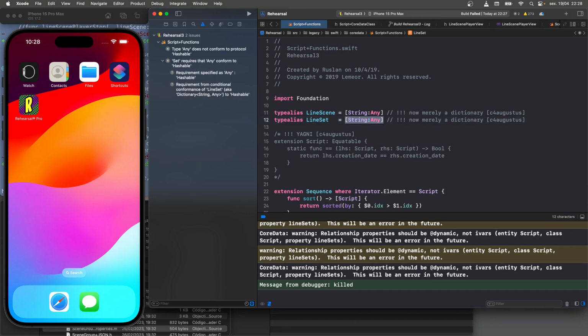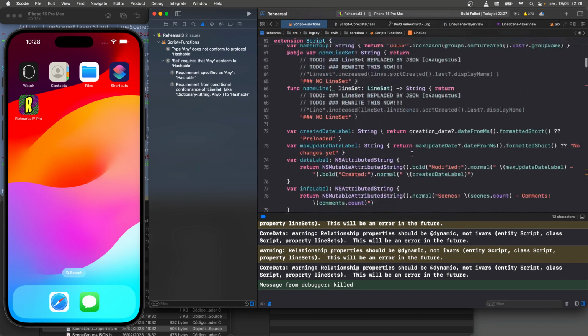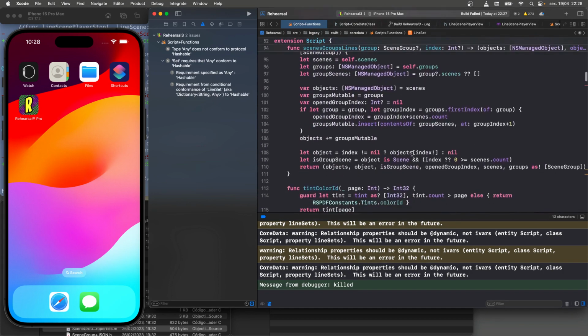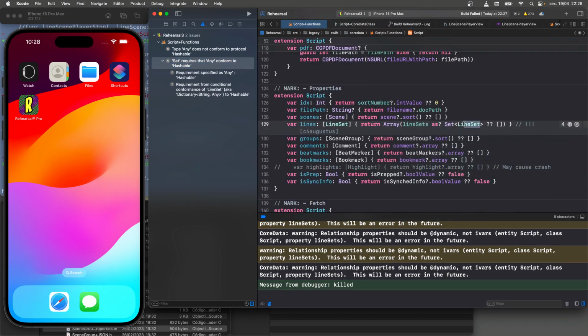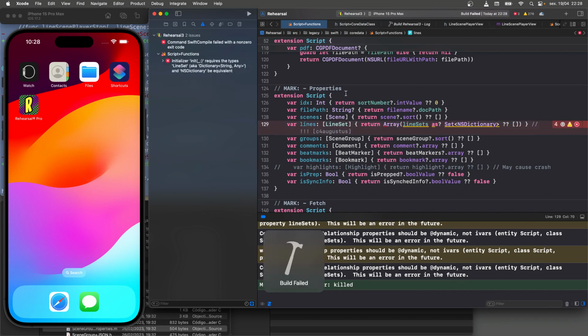What if I do this? Wait, let's try. Maybe I can fix it just in this case. No, NSDictionary. And keep it defined that way for everything else. See, look at that. Dictionary string any and NSDictionary to be equivalent.